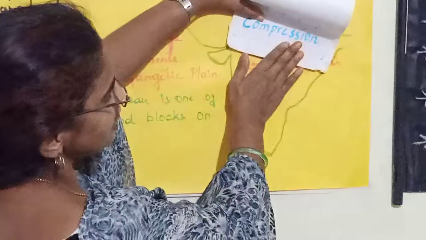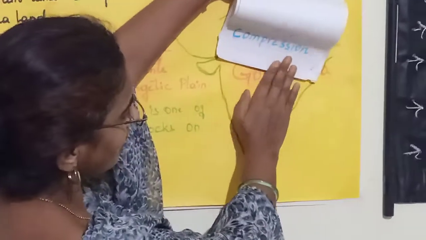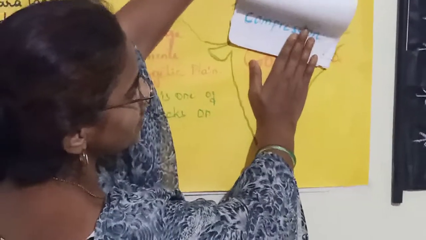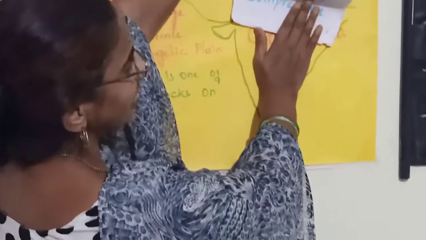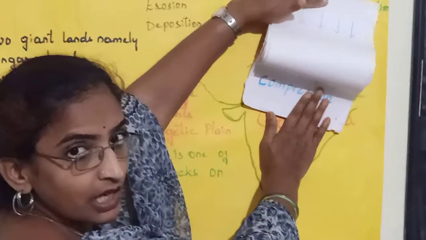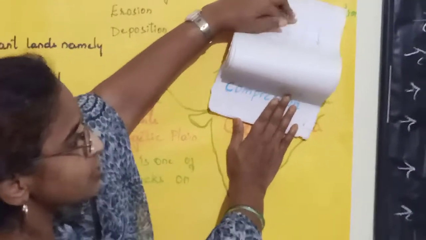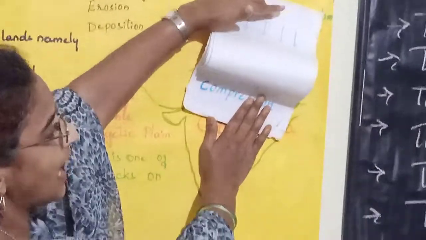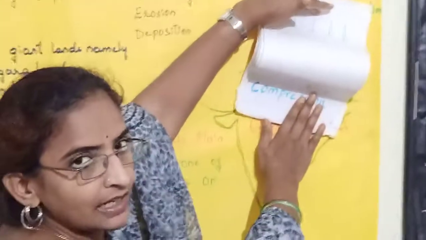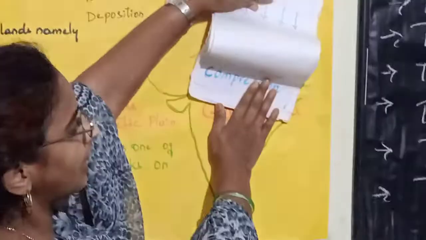The compression took place from both sides. When Gondwana land was moving towards the northeast direction, it collided with the Angara land, that means the Eurasian plate, and it got compressed and formed folding and lifted up, forming the Himalayas.